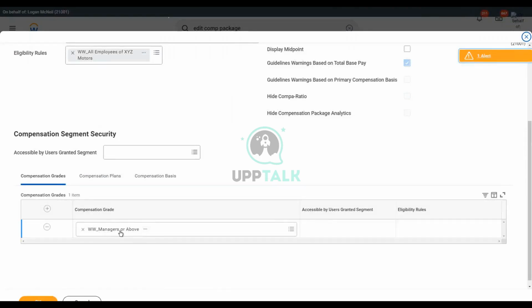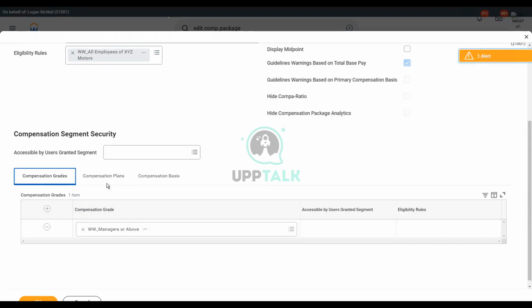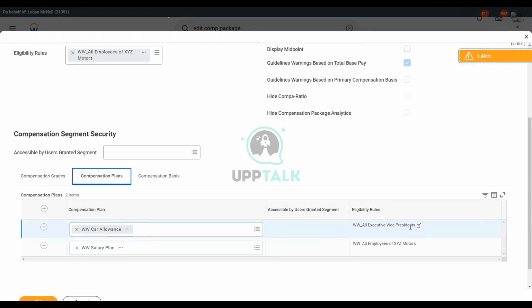So we have only managers or above as our compensation grade, and in the compensation plans, we have the salary plan and the car allowance. And the car allowance is only for executive vice presidents, right? So let's try to create a job profile which may be manager or above, but not an executive vice president, right? We don't want an executive vice president.